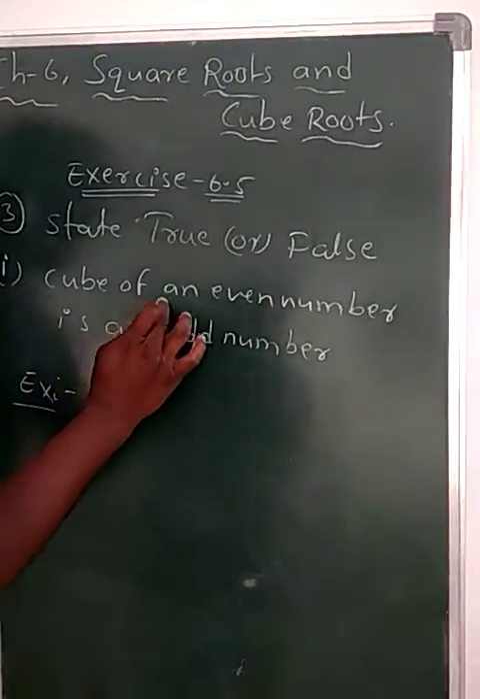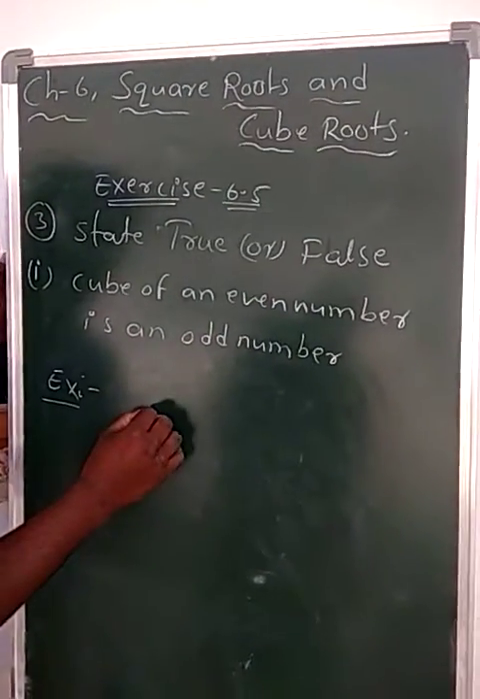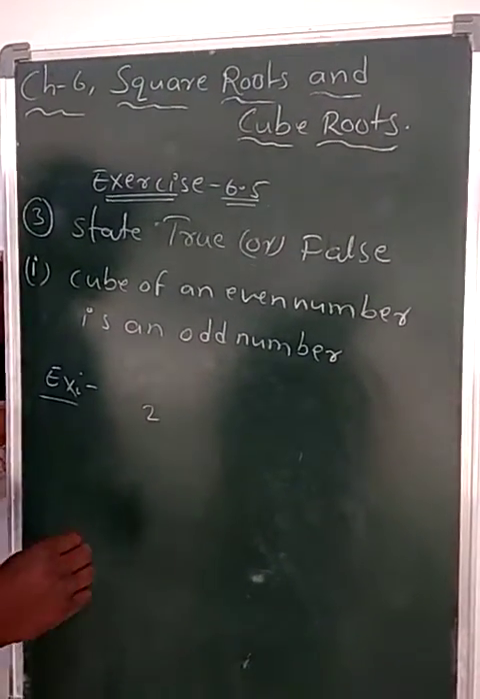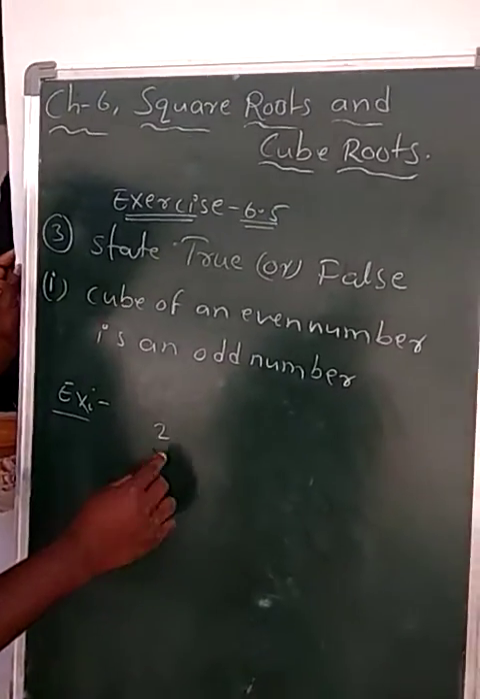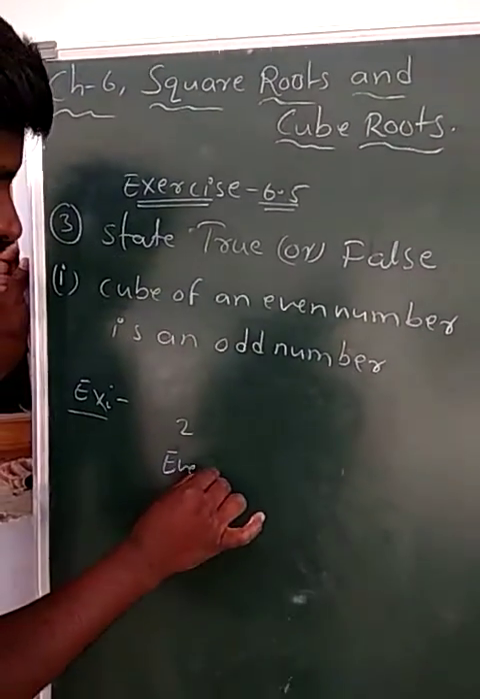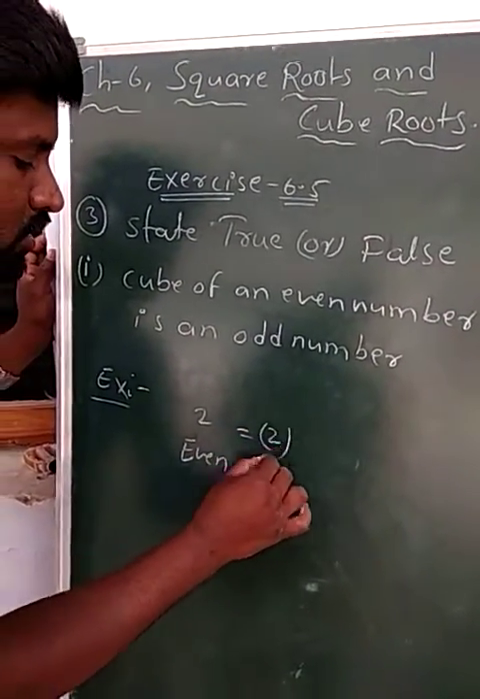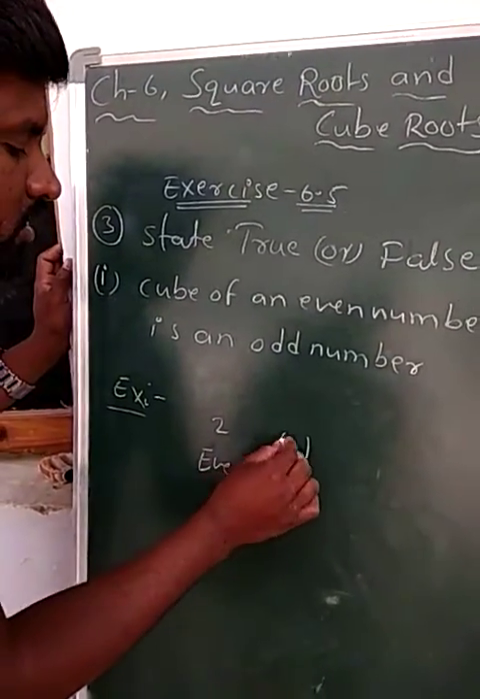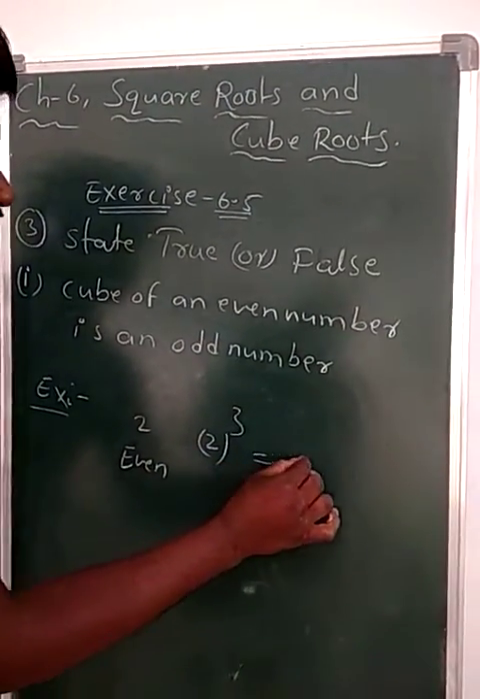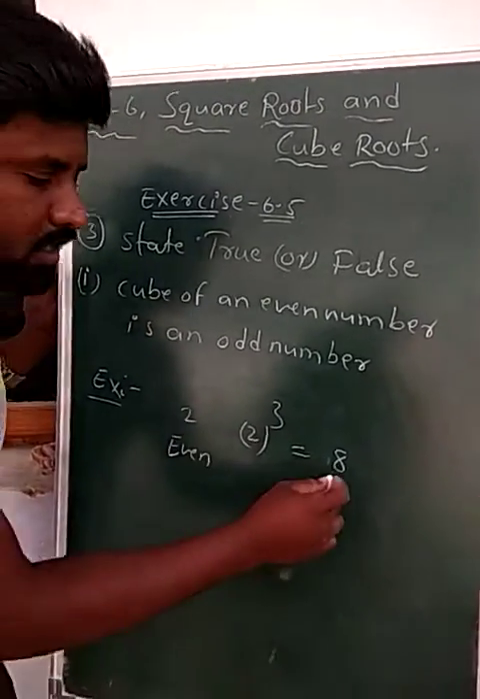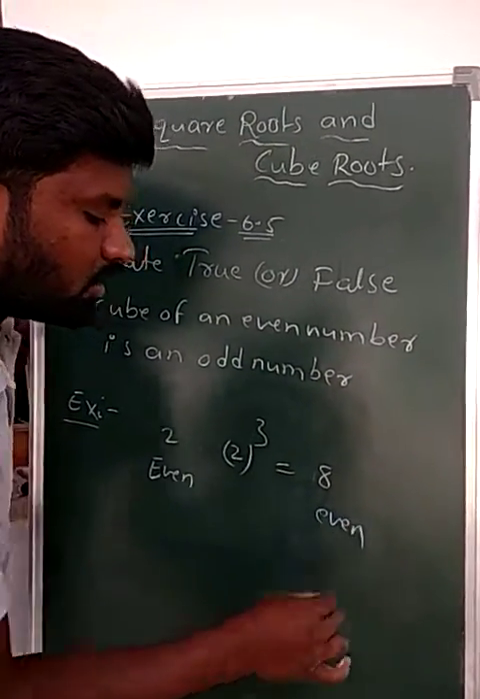A cube of an even number. So clearly I am taking here 2. 2 is what, Nana? Even number. Its cube: 2 cube is equal to what, Nana? That is 8. 8 is also an even number.